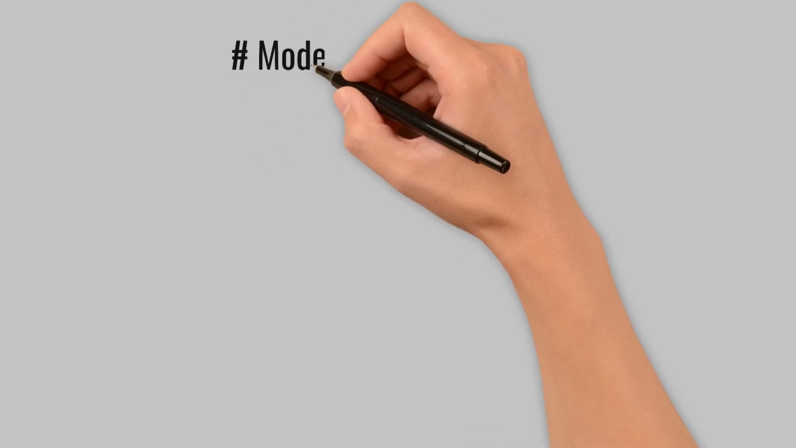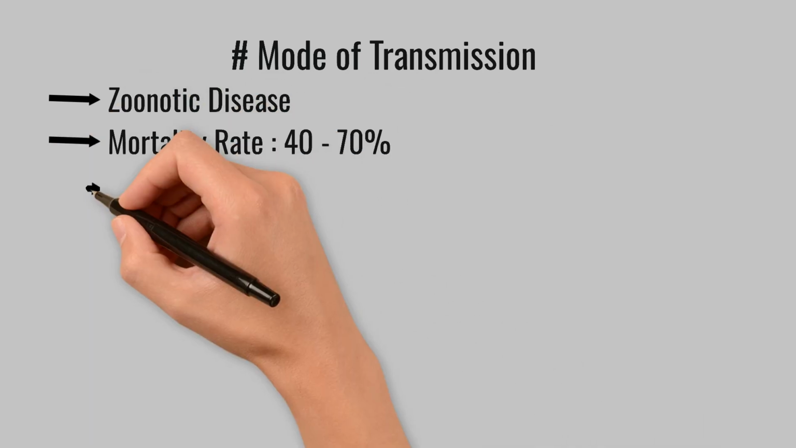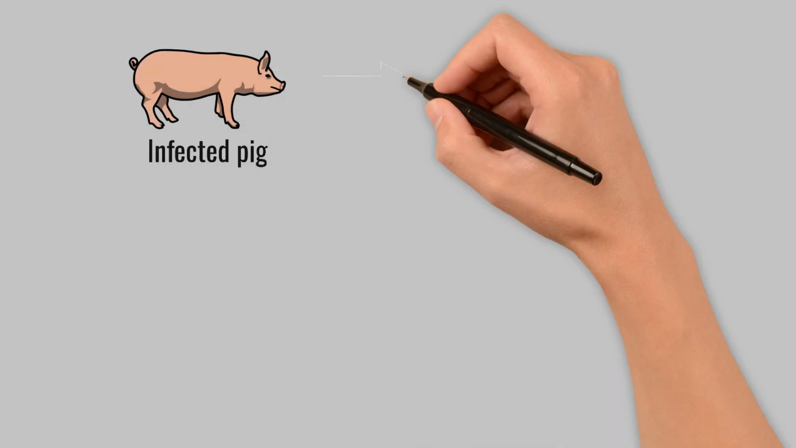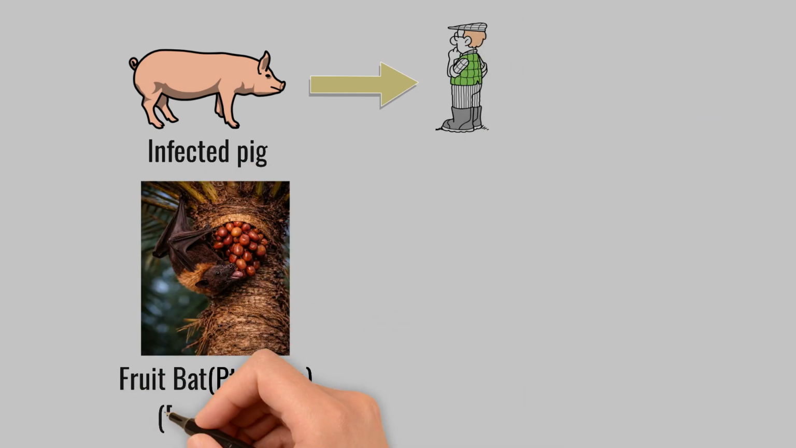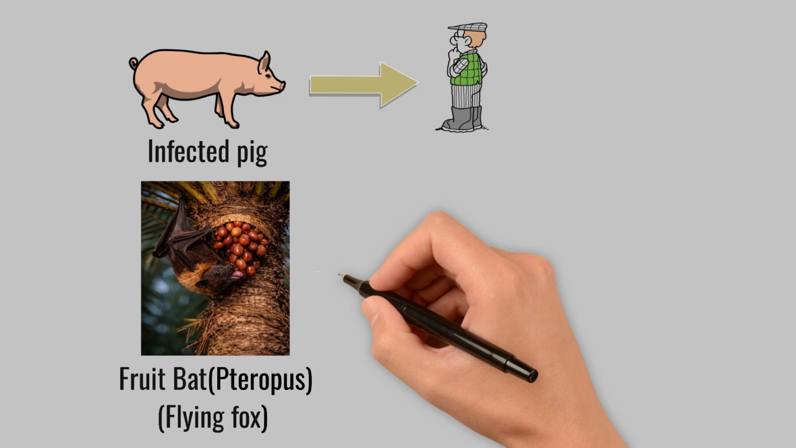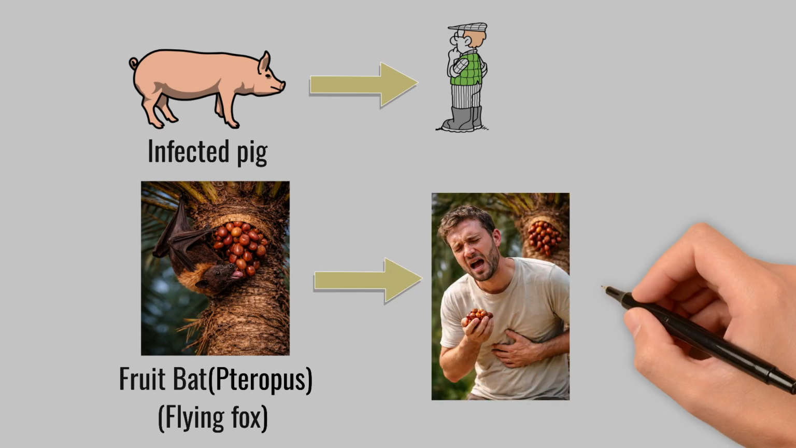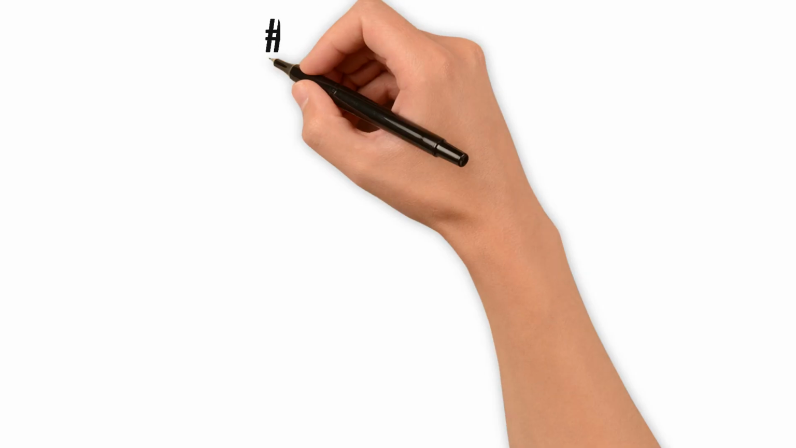Discussing its mode of transmission, it is a zoonotic disease with a mortality rate of approximately 40 to 70%, having natural hosts such as pigs, fruit bats, horses, and dogs. It is transmitted through infected pigs to farm workers, and through infected fruit bats, also known as pteropus or flying foxes, that contaminate fruit or raw date palm sap through their saliva, which is ingested by a healthy person, causing the infection. It also spreads through human-to-human transmission from an infected person to a healthy person.